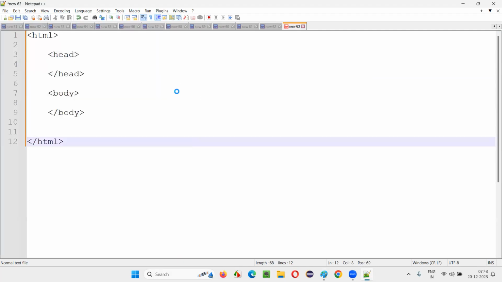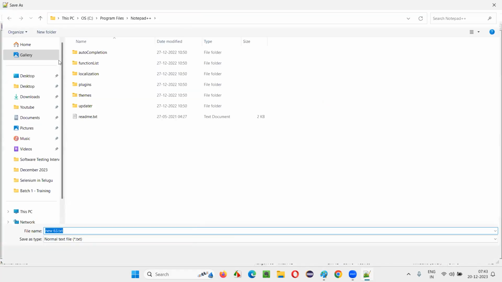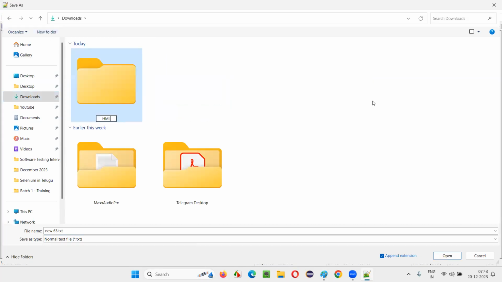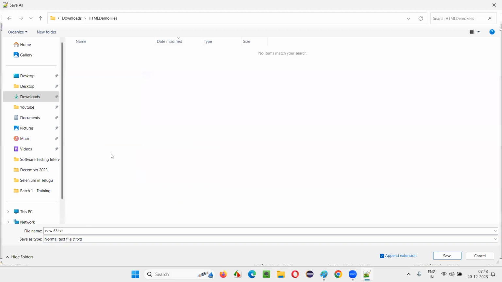Save as. I'll go to one location. Any location in my machine, I'll just go to one of the locations. And here also I can save it, or I can create a separate folder like HTML demo files, just to segregate, guys. Nothing much. It's not compulsory also. Without creating the folder also, you can create this HTML file. Inside my downloads folder, inside the HTML demo files folder, I am doing that. You can go to any location in your machine and save this file. You don't have to create a folder also.